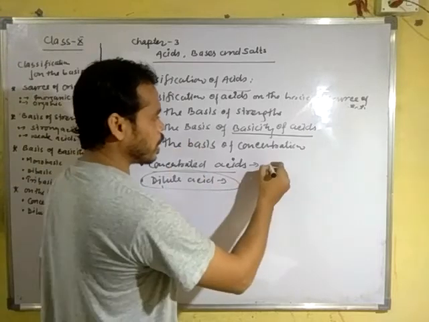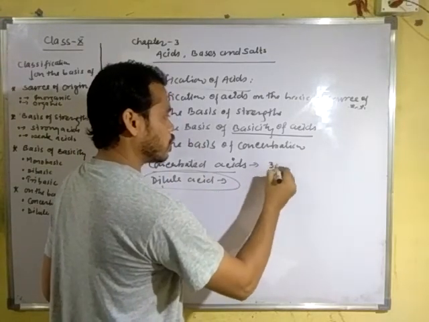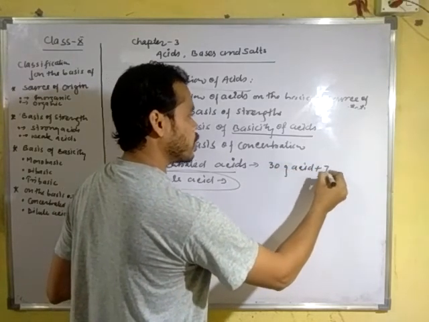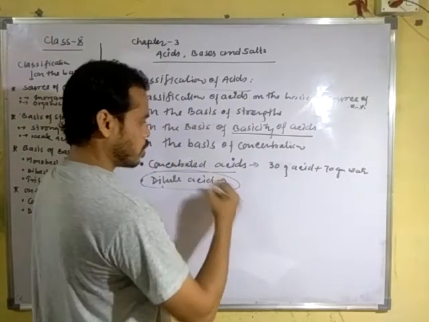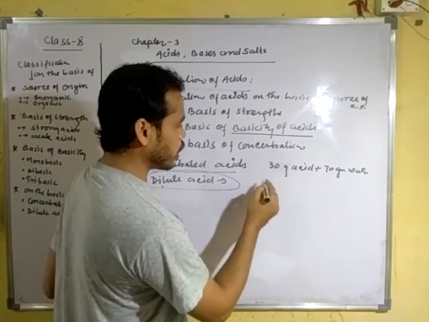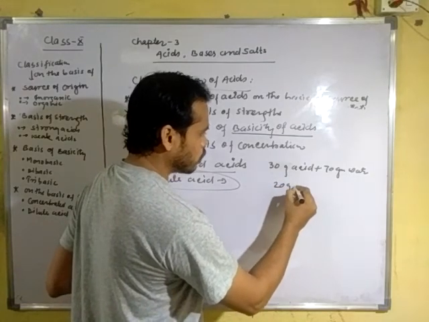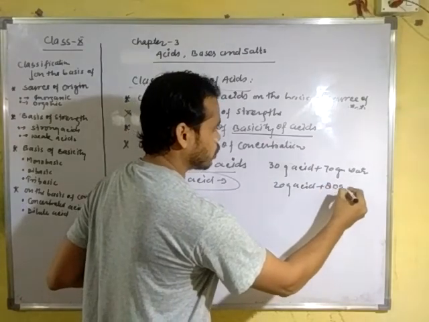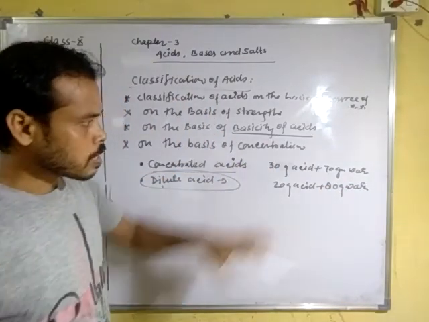If we write here 30 gram acid plus 70 gram water. Now, second one, 20 gram acid, 80 gram water.